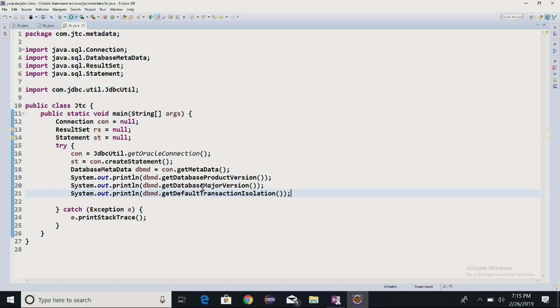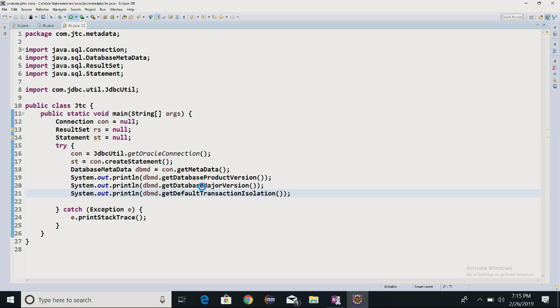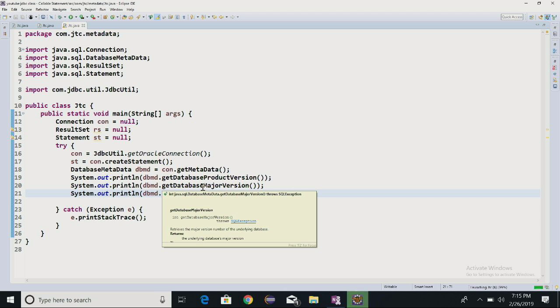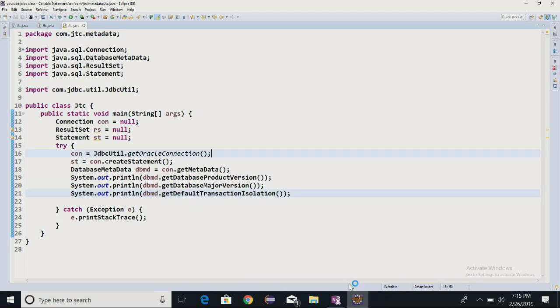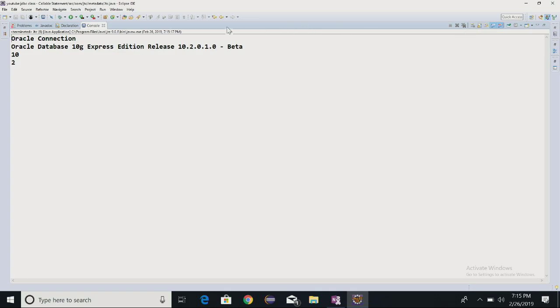And when we are just writing it, you will find here different things associated with this, and then again I am just trying to run it here. See these all are the different informations we are getting: Oracle 10G, 10G Express Edition, minor version, you can see all this and you can have a look here.